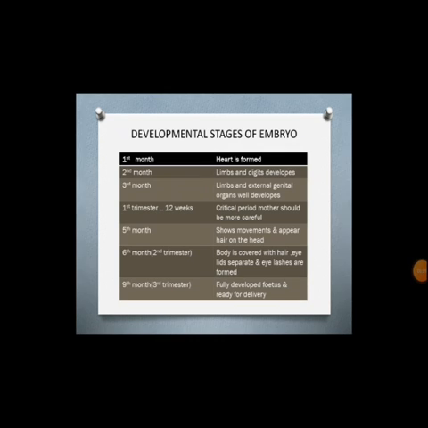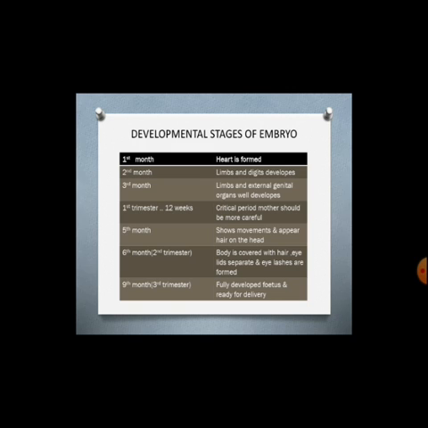Let us move to the developmental stages of the human embryo during pregnancy. The human pregnancy lasts 9 months. It is also considered as the gestational period. During the first month of pregnancy, the heart is formed. Second month, limbs and digits develop. Third month of pregnancy, limbs and external genital organs develop. After this period, the first trimester or 12 weeks is completed. It is the critical period and the mother should be more careful.